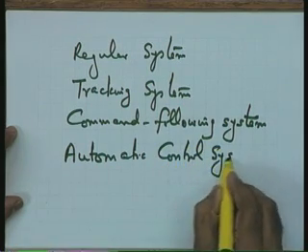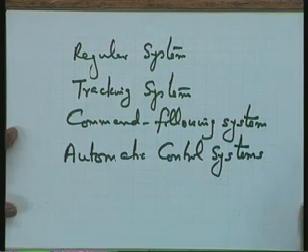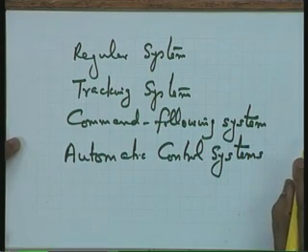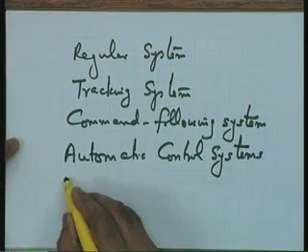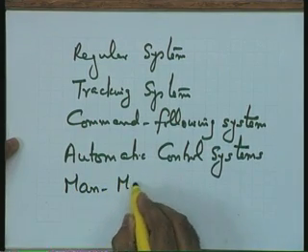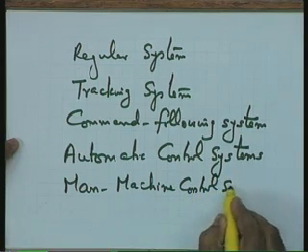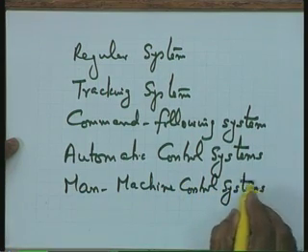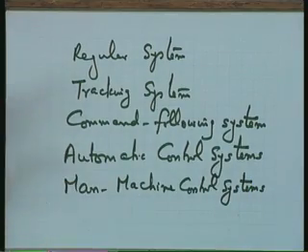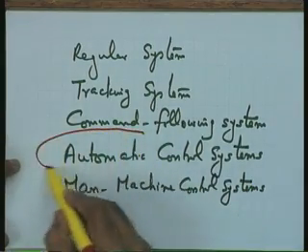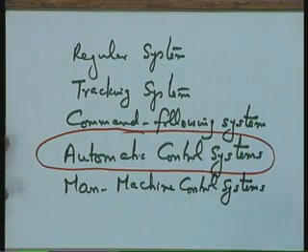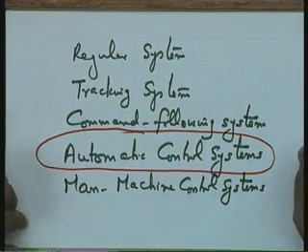And the feedback systems wherein the human operator is in the loop may be referred to as man machine control systems. Our emphasis throughout the course is going to be on automatic control systems. The complete hardware will be described which is to be used inside the loop to realize the objective of control. No operator will be required to realize the objective.